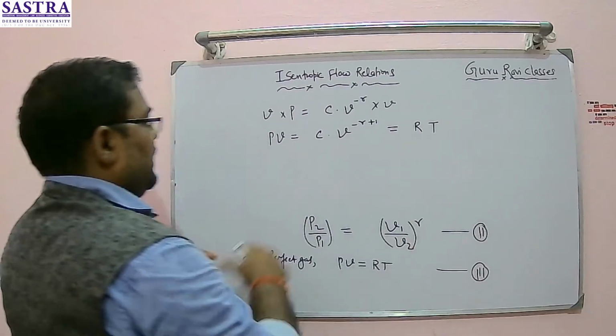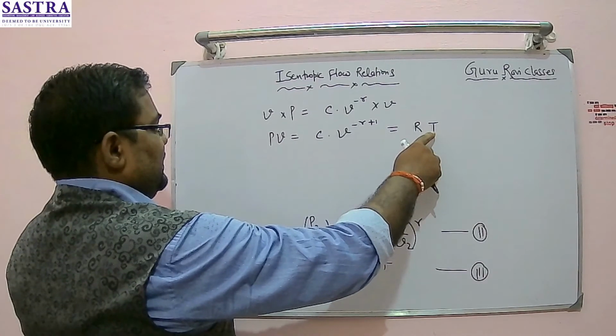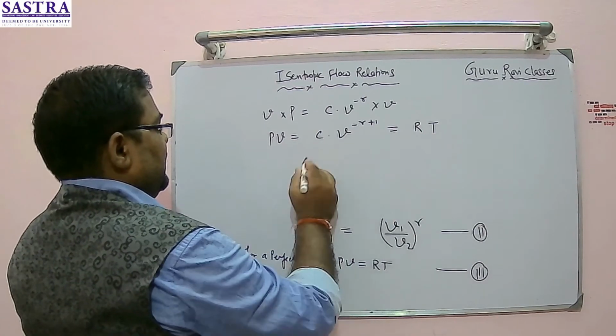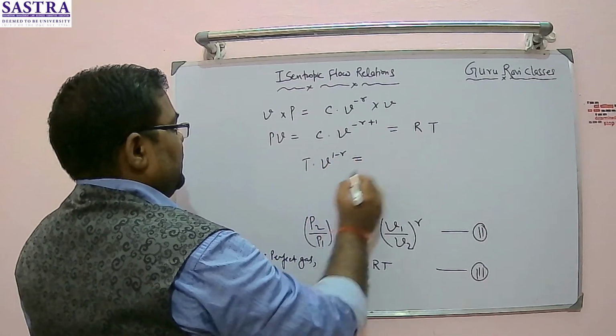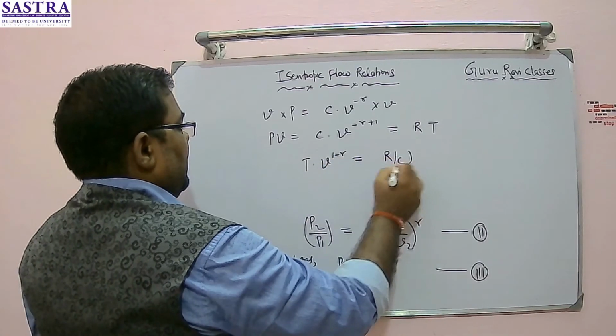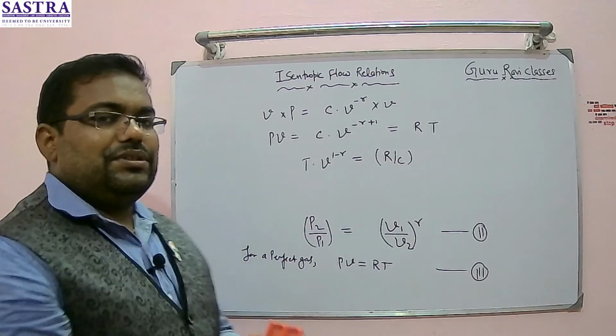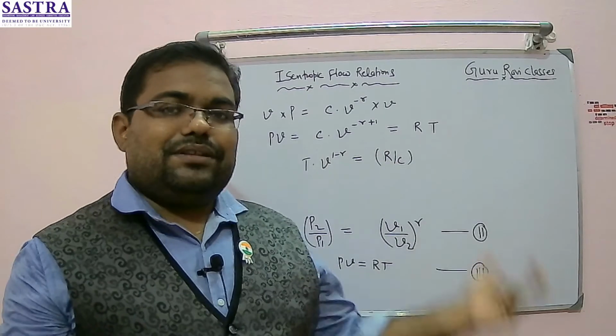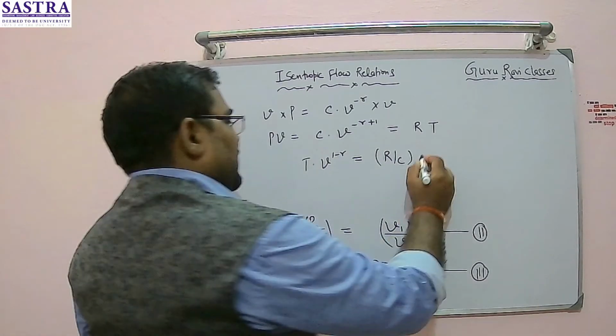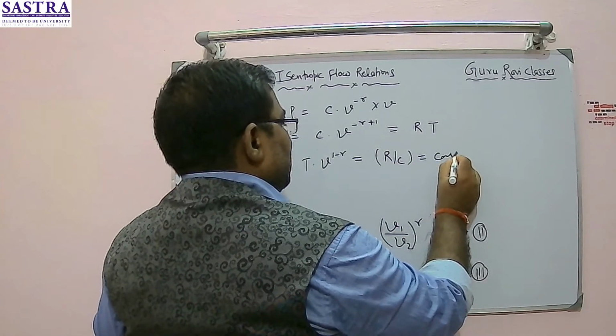I will take this T this side, so I can write T into V to the power 1 minus gamma is equal to R divided by C. And for any gas, the characteristic gas constant will be the same, and this is the constant. A constant by a constant is another constant, right? So this is constant.